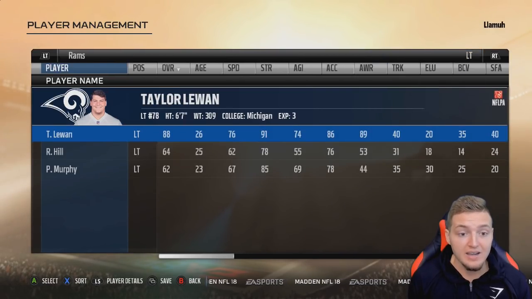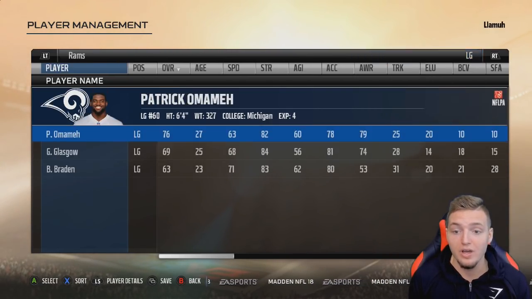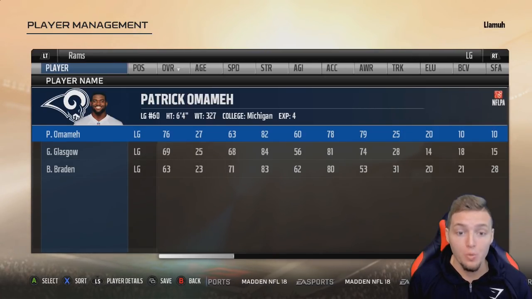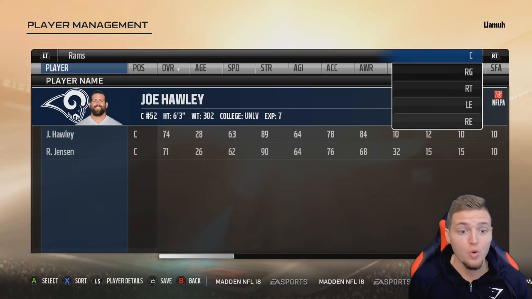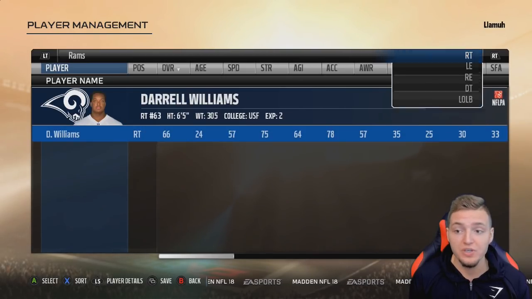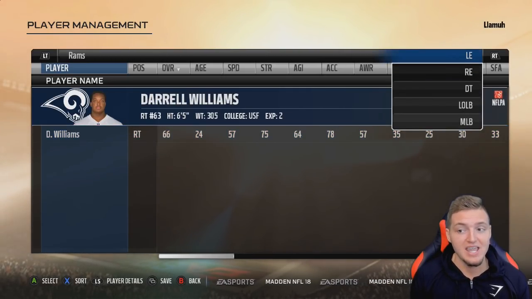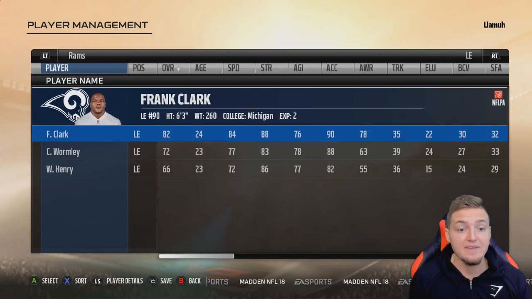Now, on offensive line, they also have a pretty decent O-line, Taylor Lewan. They have Patrick Omameh at left guard. At center, Joe Hawley. At right guard, Michael Schofield. And at right tackle, Darryl. They have Darryl. Now moving on to defense, they have Frank Clark.